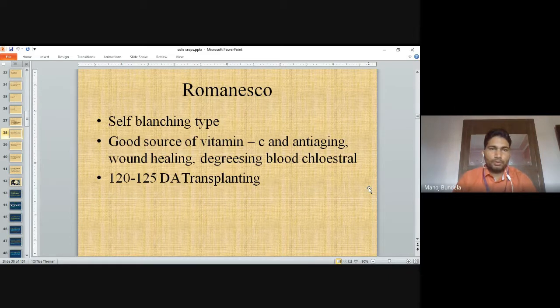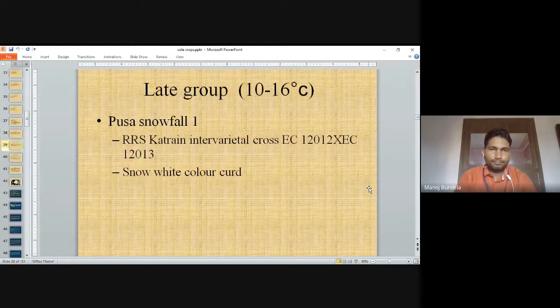Romanesco. It is a self-blanched type, a good source of vitamin C, anti-aging, wound healing, degreening and blood cholesterol. It takes 120 to 125 days after transplanting. Late group. It requires 10 to 16 degrees centigrade temperature.